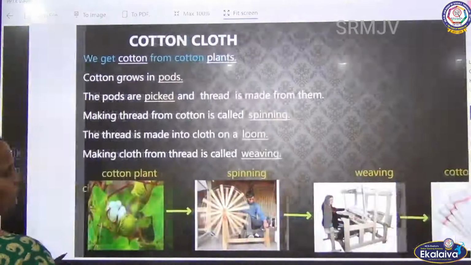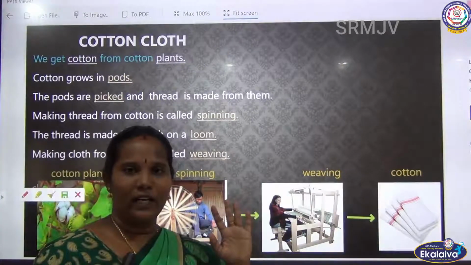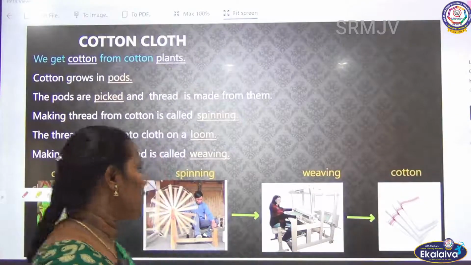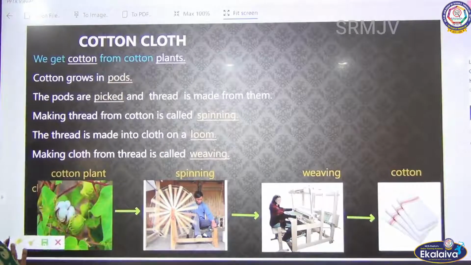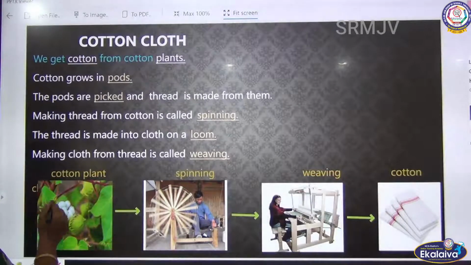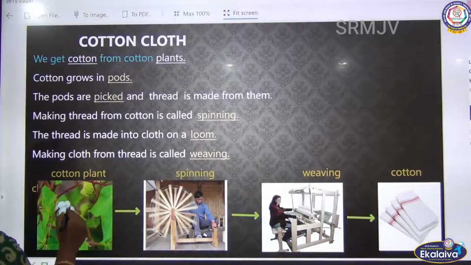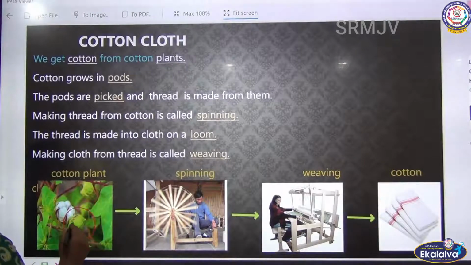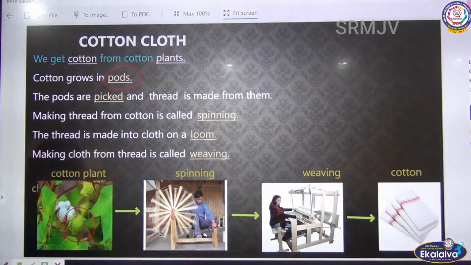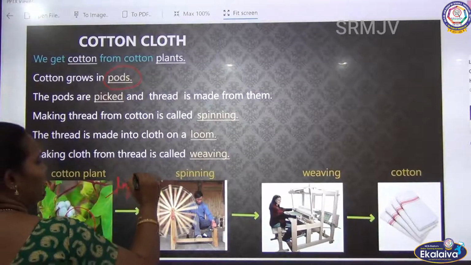See, we saw the cotton cloth. How is this cotton cloth made? See, look here. See here, this is the cotton plant. How do we get cotton from this plant? Listen here, we can observe one thing, a bird-like structure called pods. It is actually a leguminous plant.